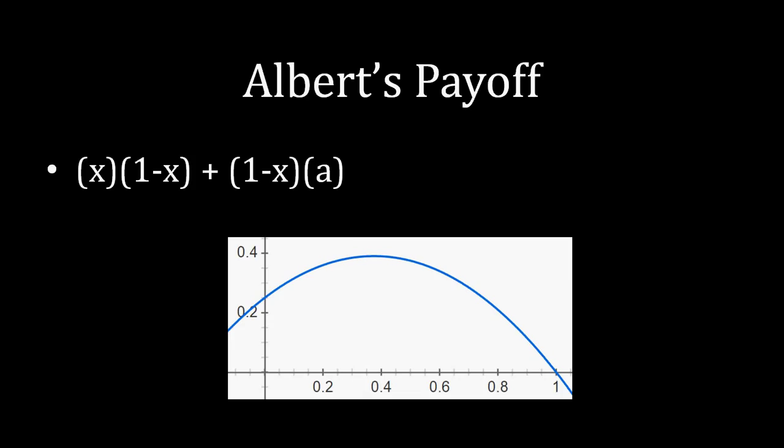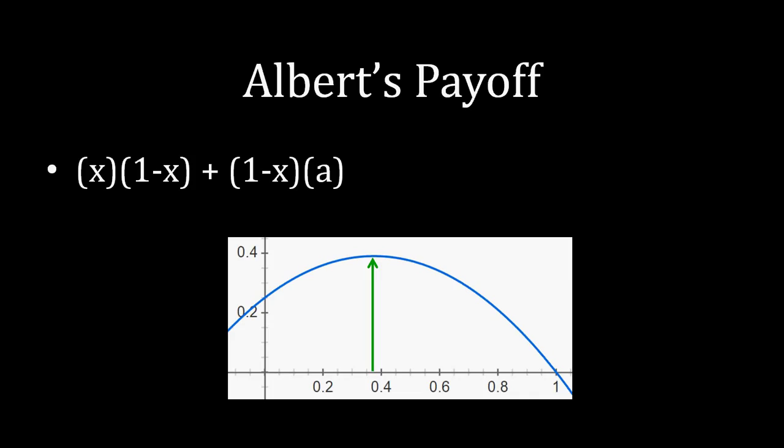What do we see here? Well, we see that Albert's offer, if it's very small, is going to produce an okay payoff for him. If Albert's offer is very large, that means he's not going to be receiving any of the deal, and so that's going to be very bad for him. And somewhere in the middle, Albert's payoff is going to be the highest. If we draw an arrow to where that hill is the highest, it looks like the hill is the highest when x is somewhere between 0.35 and 0.4. So the offer that corresponds to where that peak is the best possible offer for Albert.